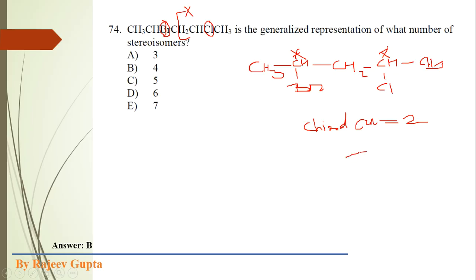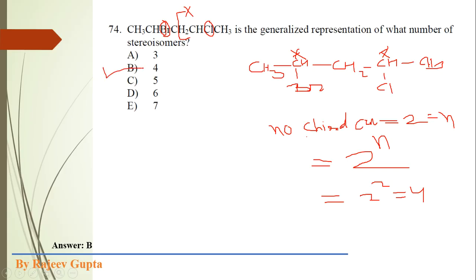So we can apply the formula 2 to the power n, the total number of possible stereoisomers in this type of asymmetric molecule, where n is the number of chiral centers. So 2 to the power 2 gives 4.